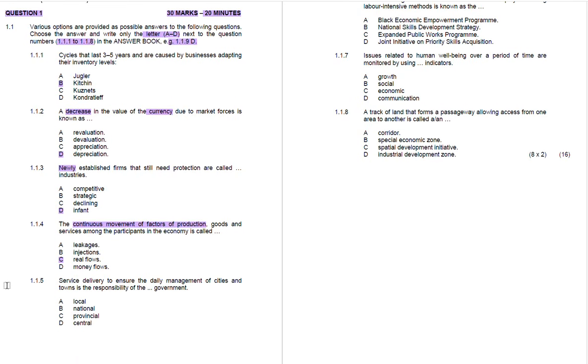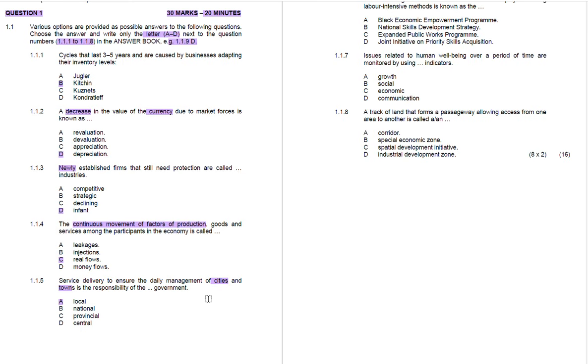Now, if we move to 1.1.5, service delivery to ensure the daily management of cities and towns is the responsibility of government: local, national, provincial, as well as central. So, what is the correct answer? The correct answer in this case is A, and it is local. Service delivery to ensure daily management of cities and towns is the responsibility of the local government.